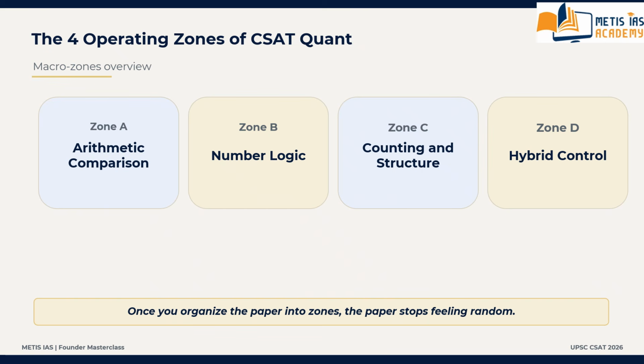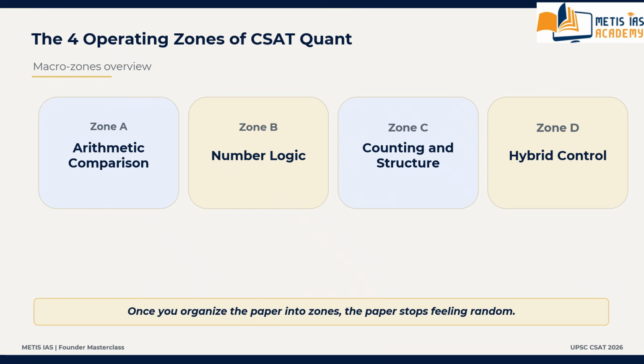Actually, what this zone tests is filters, modular thinking, restrictions, and feasibility awareness. These are tested in the number logic families. This zone tests filters, modular thinking, restrictions, and feasibility awareness. Then